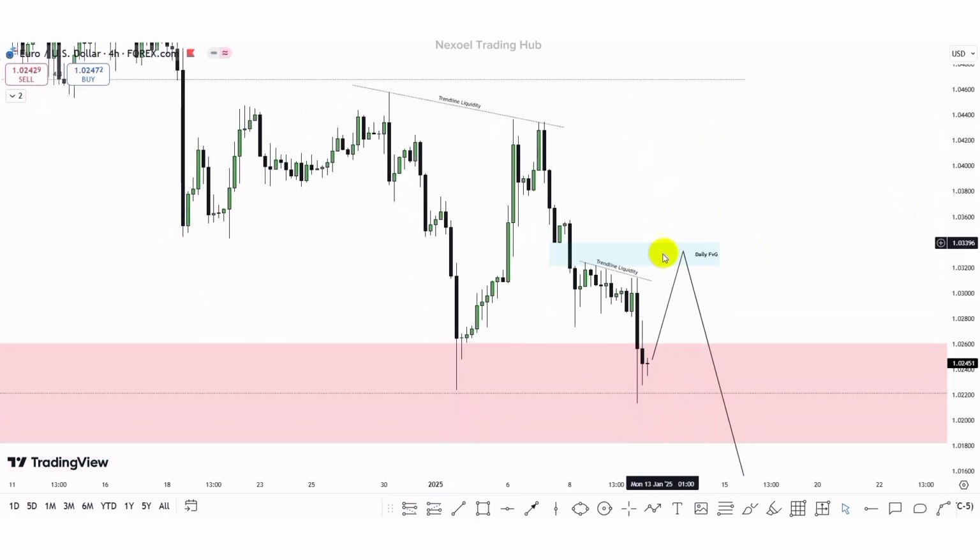So I'm expecting to see how price will take out this trend line liquidity, then we can consider the bearish continuation, except price decides to dip higher, possibly into this particular zone, which is a mitigation block zone here. Except price decides to return to this mitigation block, and then we can frame the bearish continuation to the downside. So this is my expectation in the Euro USD. So guys, let's check out the GBPUSD pair.